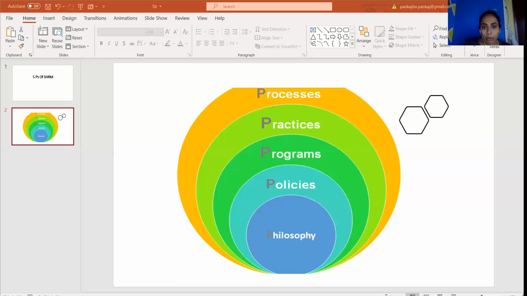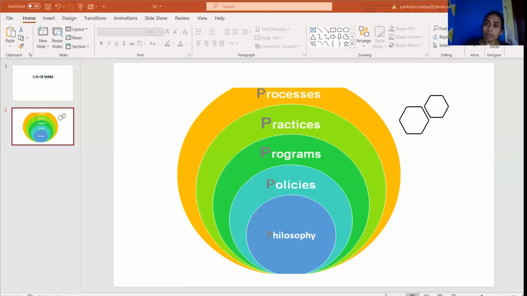If you move on to the third core, you will find HR programs. So what is HR programs? It is articulated as human resource strategy. These coordinated efforts are to facilitate change and address major people related business issues. These are shaped by HR policies and consist of coordinated HR efforts intended to initiate and manage organizational change which can meet strategic business needs.